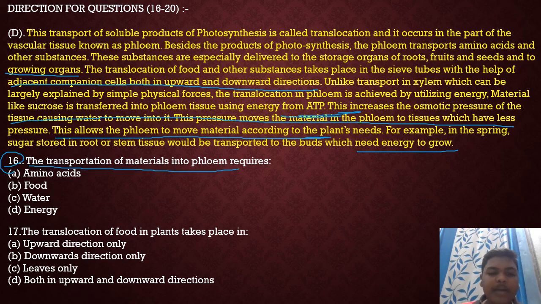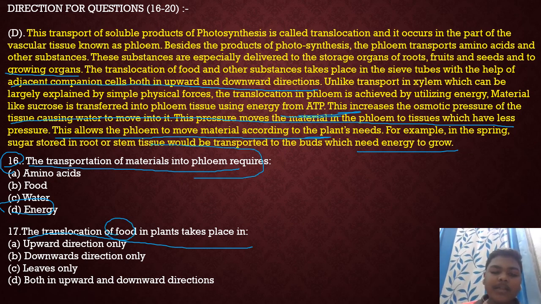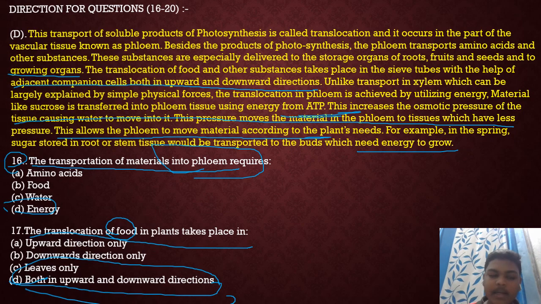The transportation of materials into phloem requires energy. So the transport of materials in phloem, which is food, requires energy. Next question: the translocation of food in plants takes place in phloem. Phloem ensures the food transportation, and it is both in upward and downward direction. We can say it is bidirectional or multidirectional.